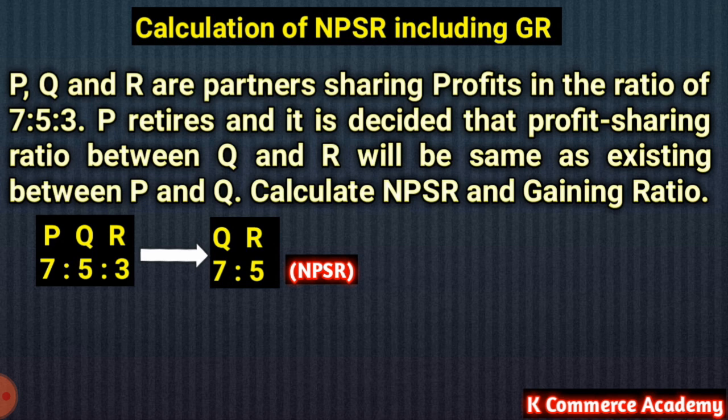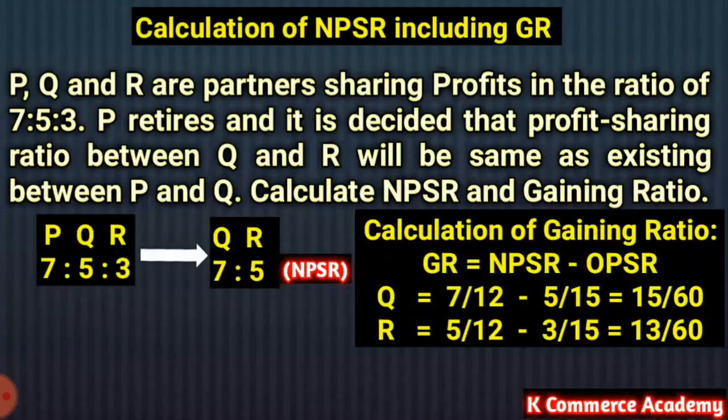So we have old profit sharing ratio between P, Q and R as 7:5:3, and the new profit sharing ratio among Q and R after P's retirement will be 7:5 as information available in the question, that is Q and R will share the future profits in the ratio as it was earlier shared between P and Q. So obviously 7:5. Let us move for the calculation of gaining ratio. We have the formula for calculation of gaining ratio. Gaining ratio equals new profit sharing ratio minus old profit sharing ratio.